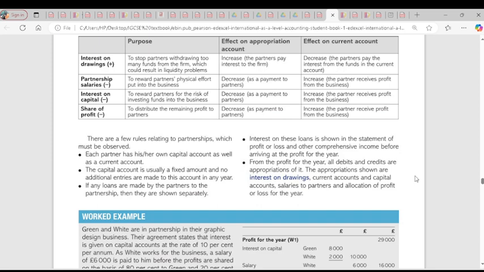Perfect. And the last one, the appropriation is generated from the profit for the year. So after you prepare your profit for the year, then you prepare the appropriation. Any question about it? No.